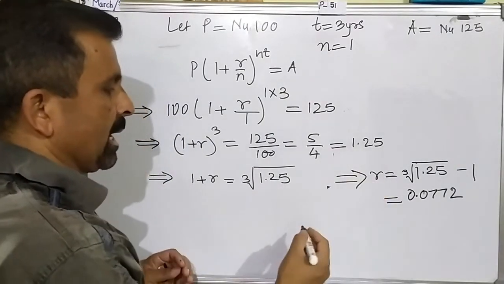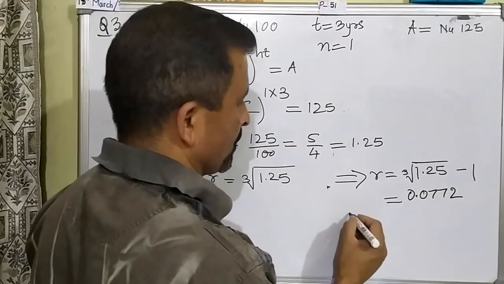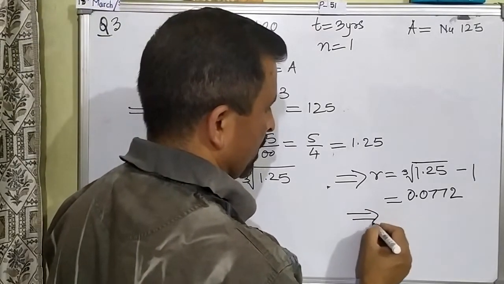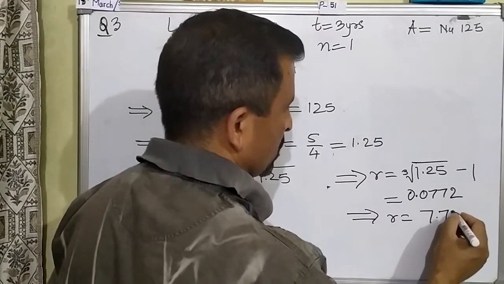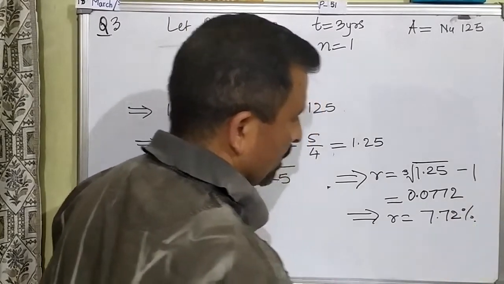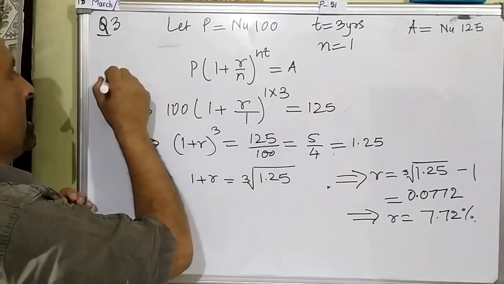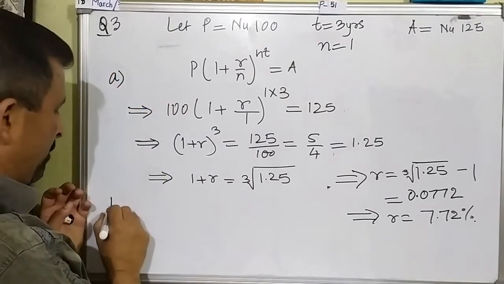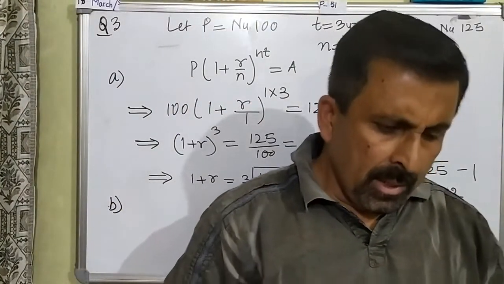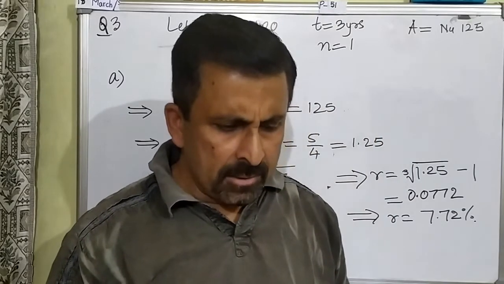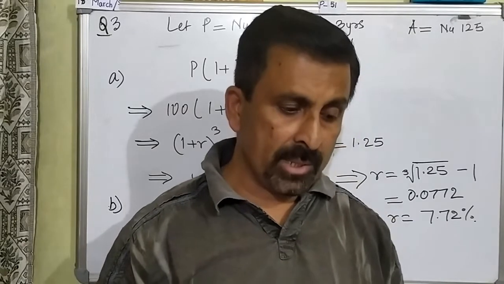Now finally this R has to be expressed in percentage. So your R is equal to, multiplied by 100, it will become 7.72%. Is this very clear? This is your part A. Now we have part B also in this question. What does part B say? Will the investment increase from its original value by 50% in 6 years, assuming the same rate of interest? Explain.